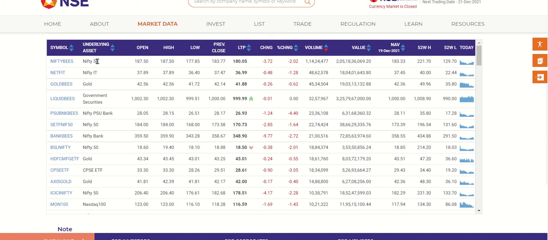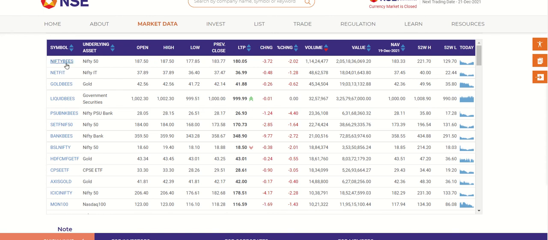Here the underlying asset is given: Nifty 50, Nifty IT, gold, government securities, Nifty PSU Bank, Nifty 50 again, which may be from some other mutual fund, Nifty Bank, again Nifty 50, gold, and it goes on like this. For example, for CPSE ETF, only one entry is available; there is no other underlying asset for the CPSE ETF. But for Nifty, you will get a lot of entries. Because we have already decided to go only with those ETFs which have sufficient liquidity, we have sorted the volume column from highest to lowest, so we will stick to this first page only.